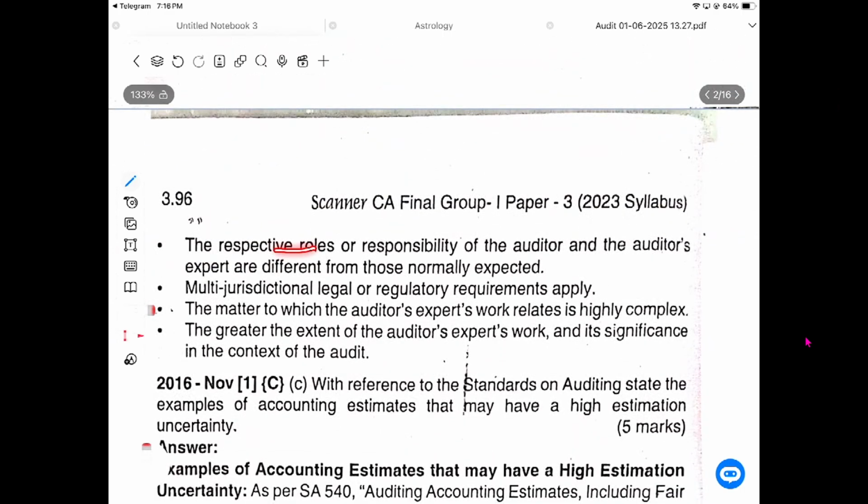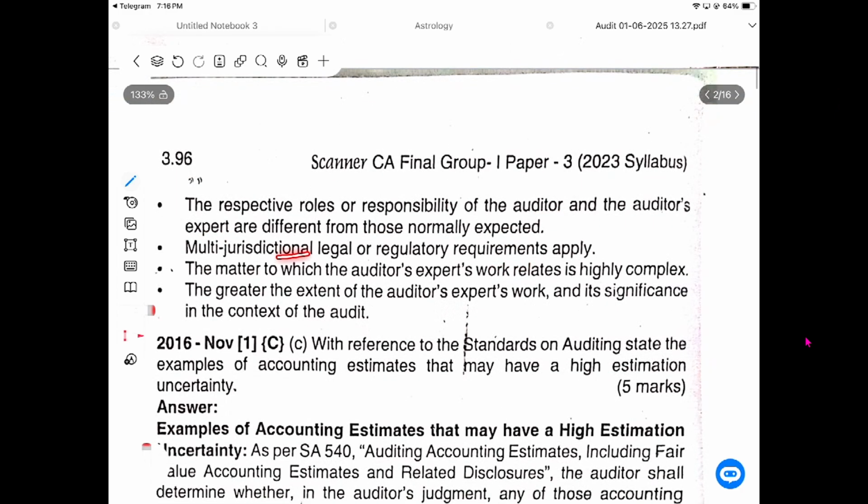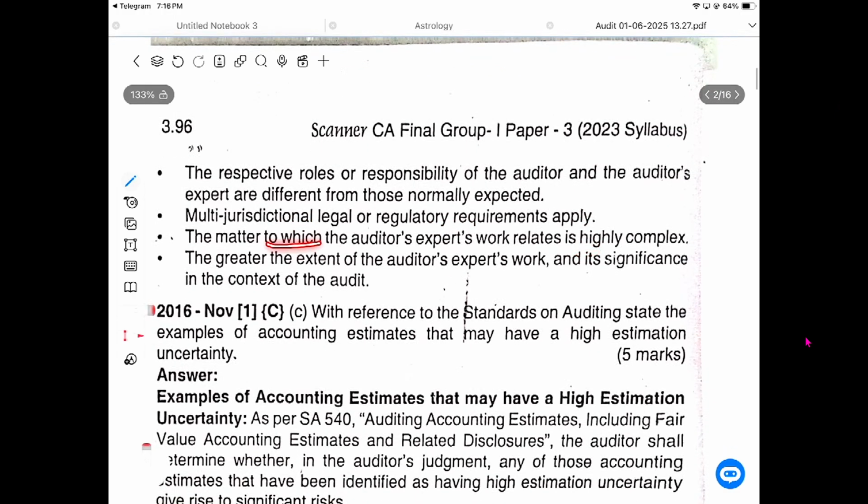And the respective roles and responsibilities of the auditor and the auditor's expert are different from those normally expected. Multi-jurisdictional legal and regulatory requirements apply. The matter to which the auditor's expert work relates is highly complex. The greater the extent of the auditor's expert work, the more significant it is to the audit. These are the things.